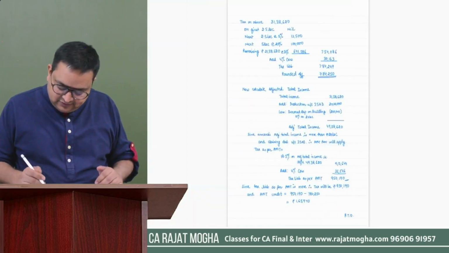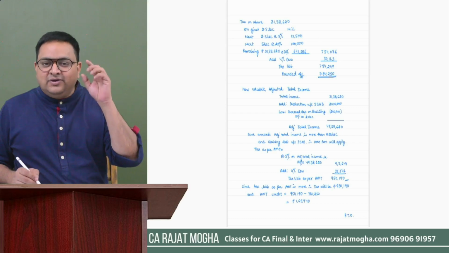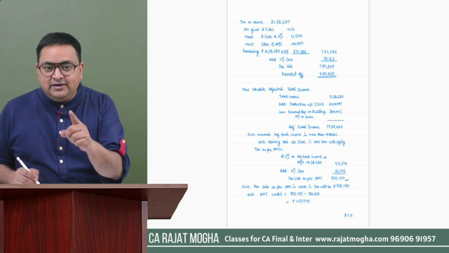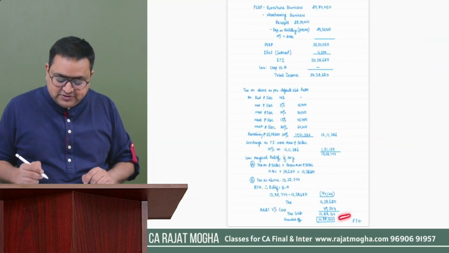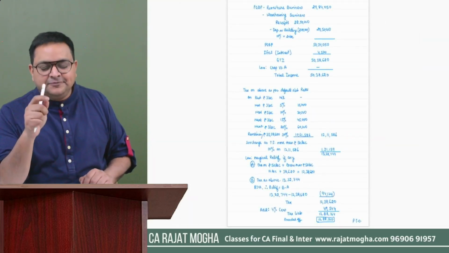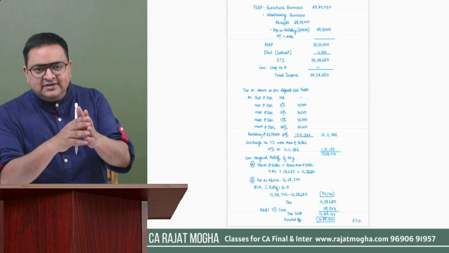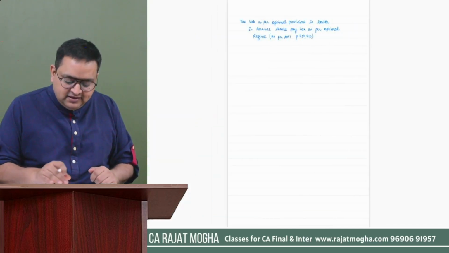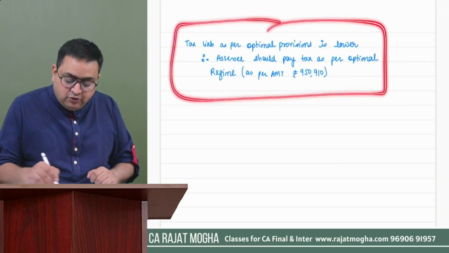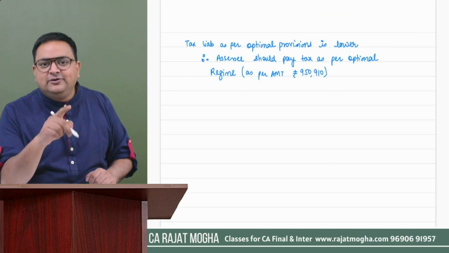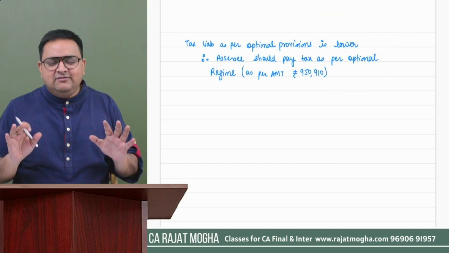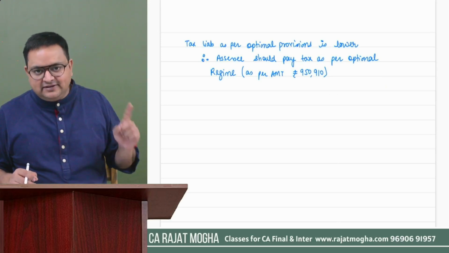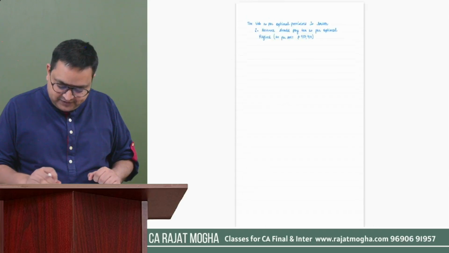There was a tax of 9,50,190. Then here you have to give your final conclusion, your final wording. That is very important. Please don't leave the question right here. You have to give your final conclusion. Yes, here it is most beneficial for the assessee if this person follows the optional tax regime, if this person opts out from 115BAC. So here I have given my final decision also. It also carries marks. Please don't forget to write this. You can write it in your own language, that is okay with me. But yes, you have to give this decision. This person should follow the optional tax regime. Right. So this is question number 1.